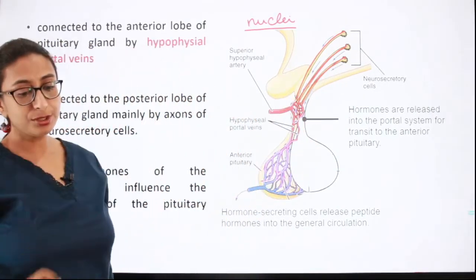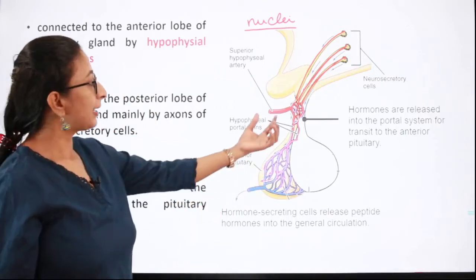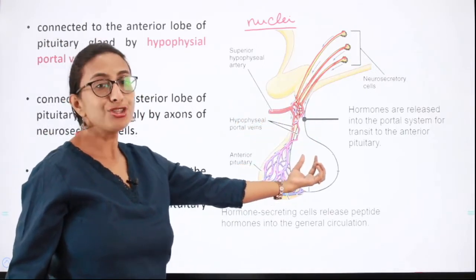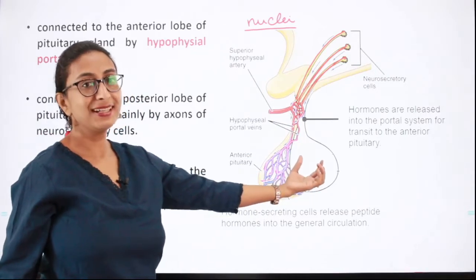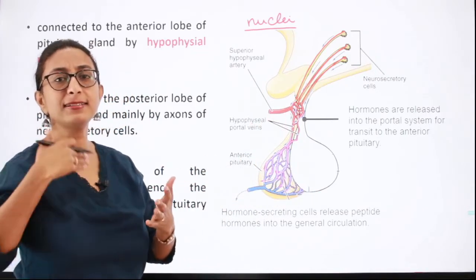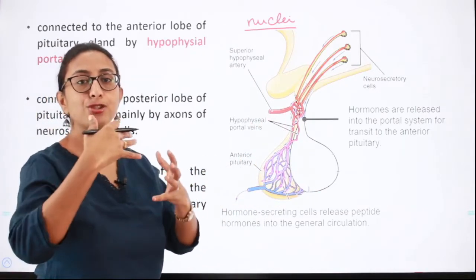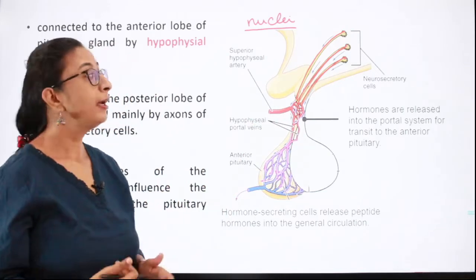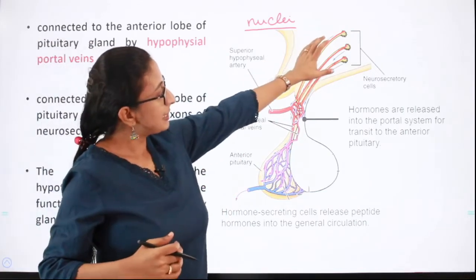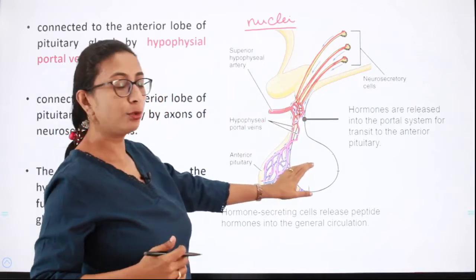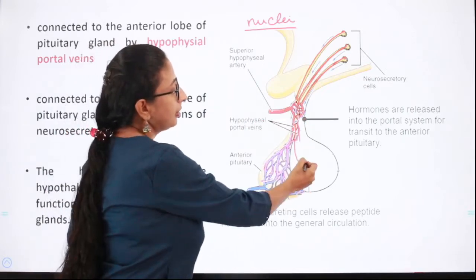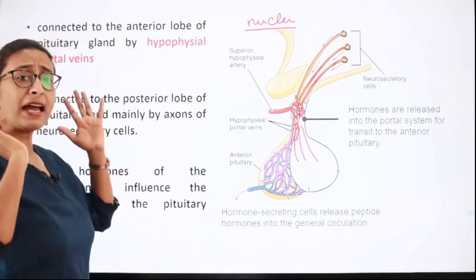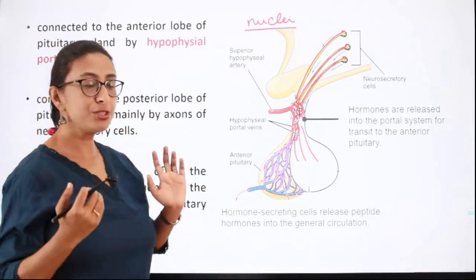The axons of these neurosecretory cells are connected to the posterior lobe of pituitary. So we know that the nerve cell has an axon, isn't it? And the axon has terminal ends through which the signals are passed. Fine. So these neurosecretory cells have axons which are connected to the posterior pituitary gland. So how is the hypothalamus connected to the pituitary gland?